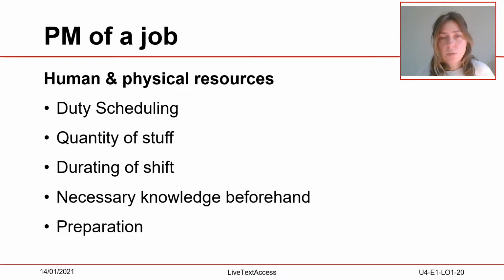When you need more people, the availability of the staff must be checked beforehand. Also, the needed knowledge of the staff. For example, when the job is at a physicians' conference, it's good to have people with medical knowledge. And also very important for the planning is the time and intensity of the necessary preparation.